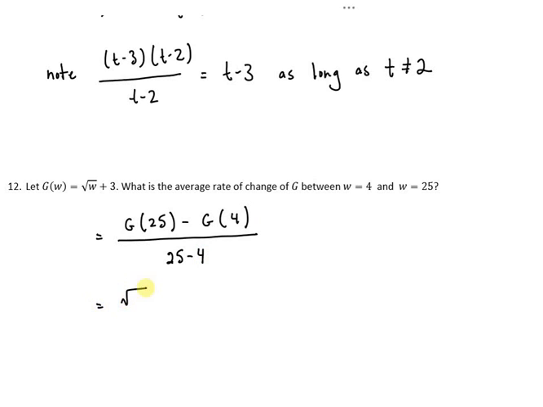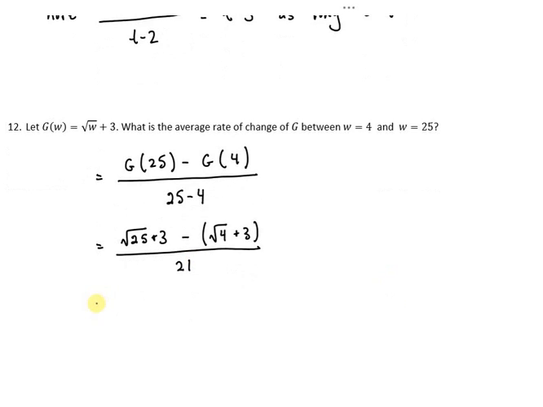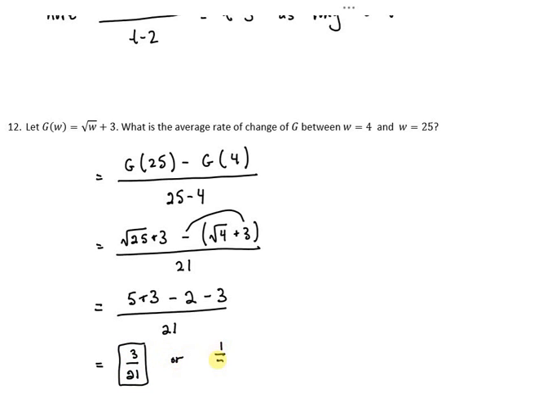So g of 25 is root 25 plus 3. g of 4 is root 4 plus 3. 25 minus 4 is 21. So this gives me 5 plus 3 minus 2 minus 3. Don't forget to distribute the minus to the second guy, over 21. This gives me 3 over 21, or I can simplify that to 1/7.